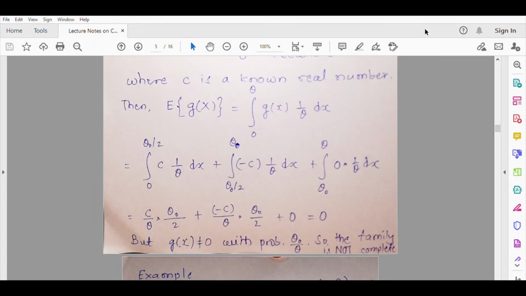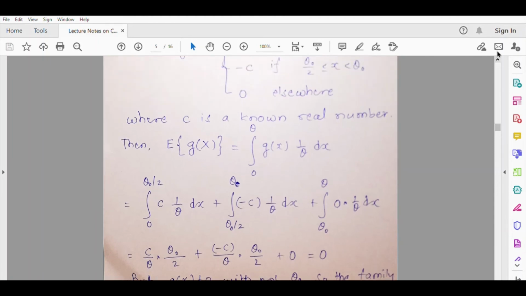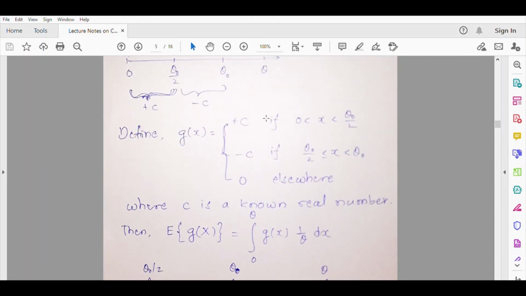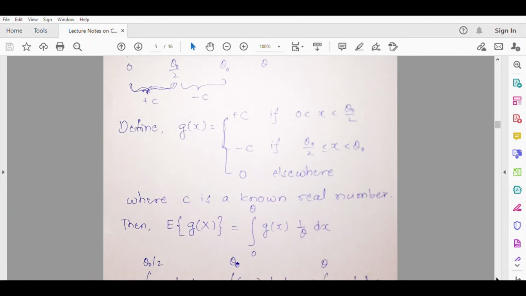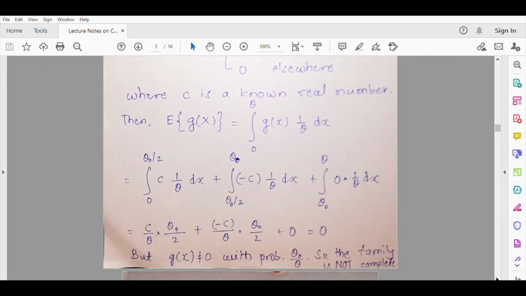But you know that g(x) itself is not 0, because g(x) is not 0 on the interval 0 to theta naught. The probability that x belongs to the interval 0 to theta naught is, because x follows uniform (0, theta), theta naught by theta, and theta naught by theta is not 0. And so you can safely say that g(x) is not 0 with probability theta naught by theta, and so the family is not complete.